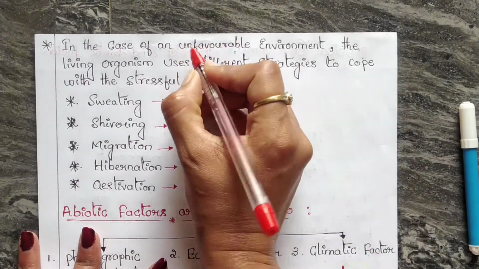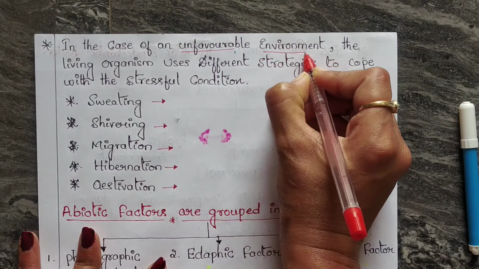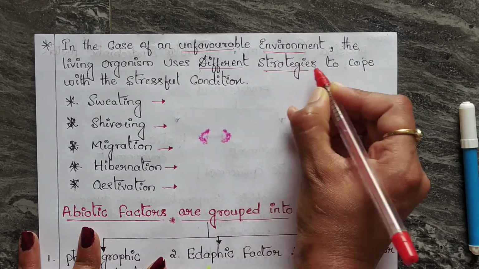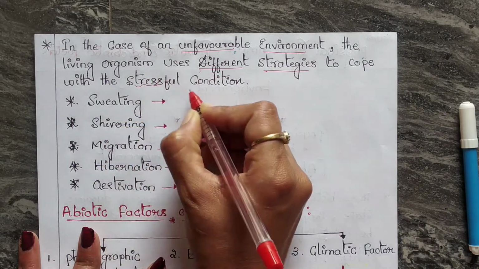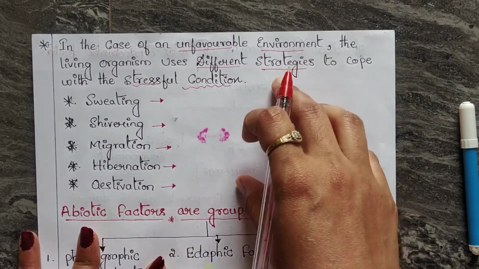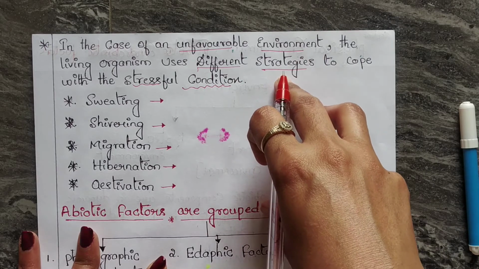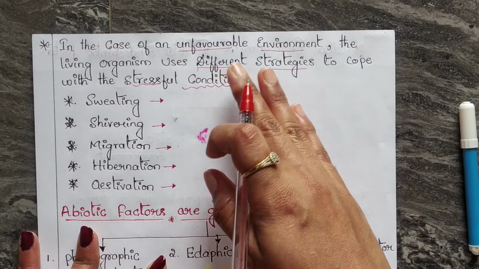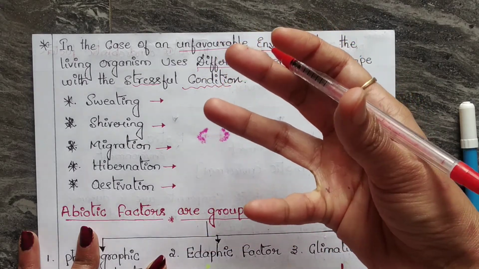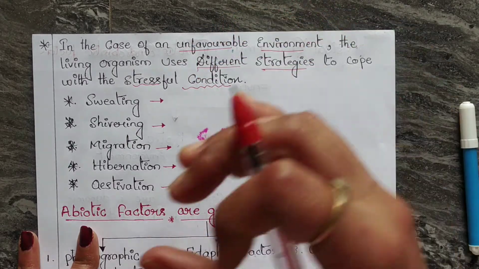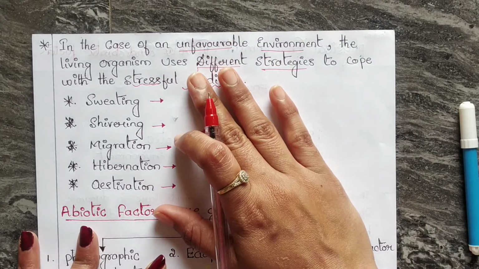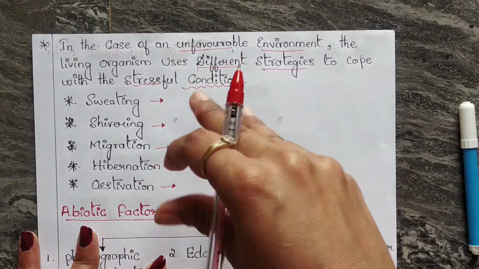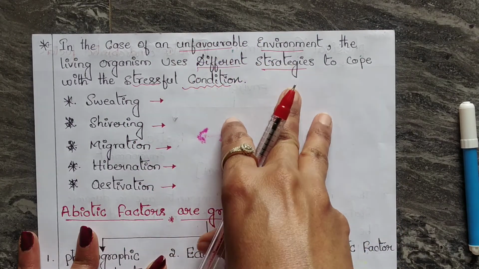In case of an unfavorable environment, living organisms use different strategies to cope with the stressful condition. As I told, the abiotic environment, that is the physical environment, and the biotic environment both have to interact with each other and are never isolated from each other, so organisms rarely make changes to adapt to that condition.